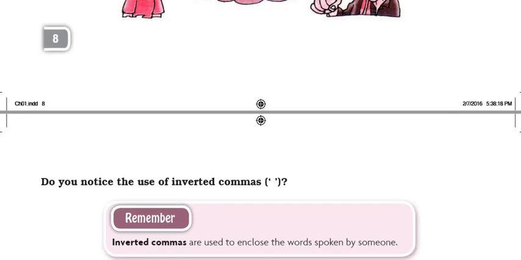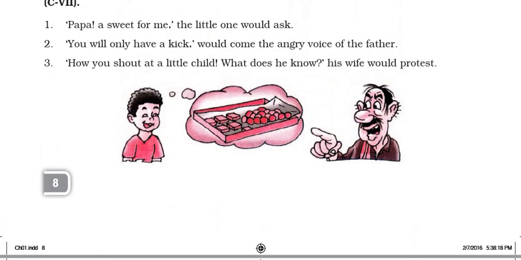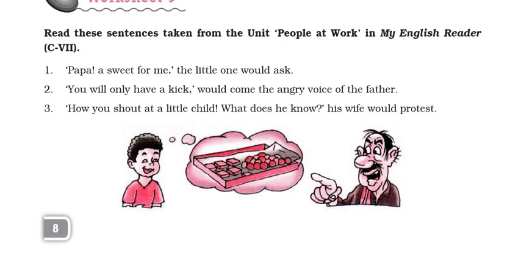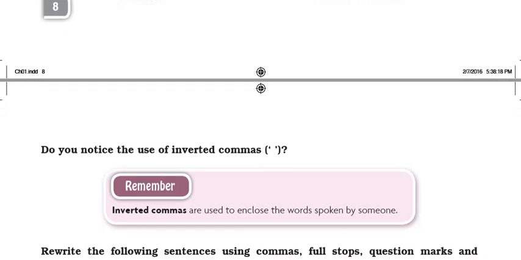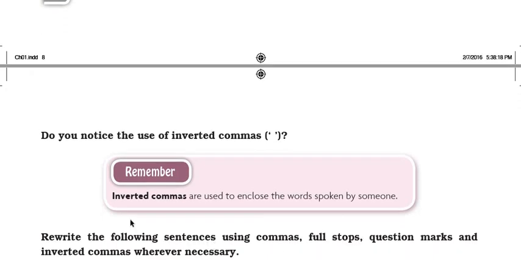Now children, let's move down and let's see what it is written. It says, children, do you notice the use of inverted commas in the above sentences? Now just look at these sentences, and did you notice the usage of inverted commas? Now why do we use inverted commas? Let's read here in the remember box. Inverted commas are used to enclose the words spoken by someone.